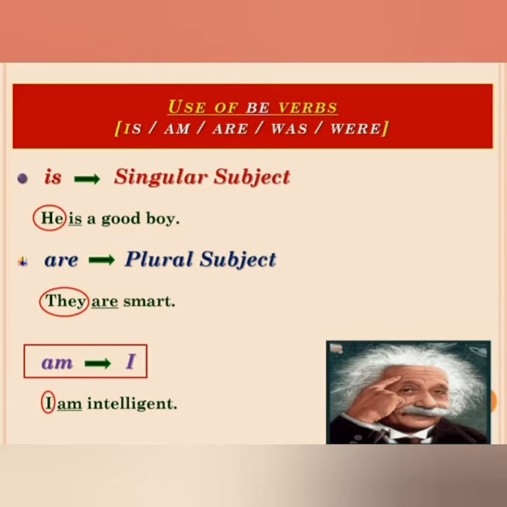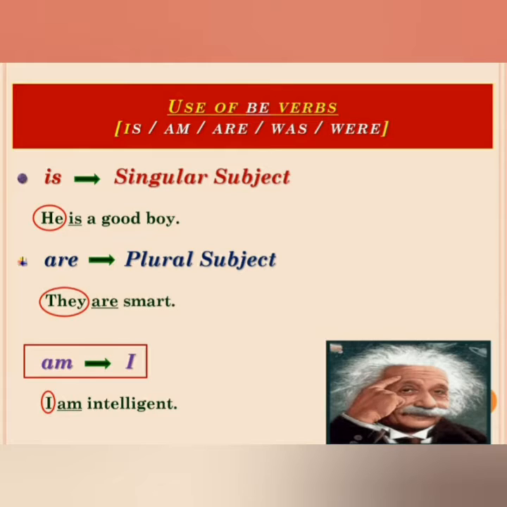Here he is singular subject, so we use here be verb is. Next, they are smart. Here we have plural subject they, so we use be verb are.